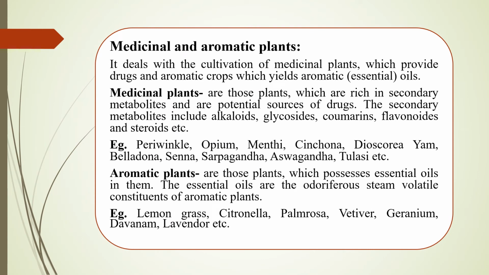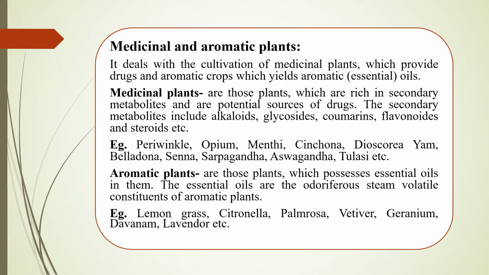Next, coming to medicinal and aromatic plants. This branch deals with the cultivation of medicinal plants and aromatic crops which yield aromatic oils. Medicinal plants are plants which are rich in secondary metabolites and are potential sources of drugs. The secondary metabolites include alkaloids, glycosides, coumarins, flavonoids, steroids, etc. Examples of these include ashwagandha, sarpagandha, periwinkle, opium, methi, cinchona, dioscorea, etc.